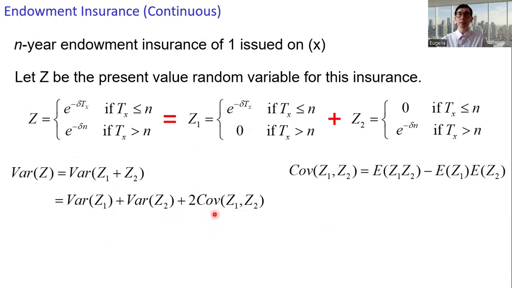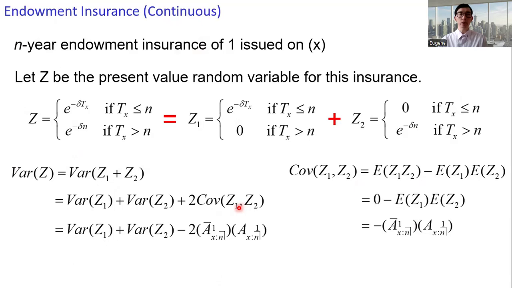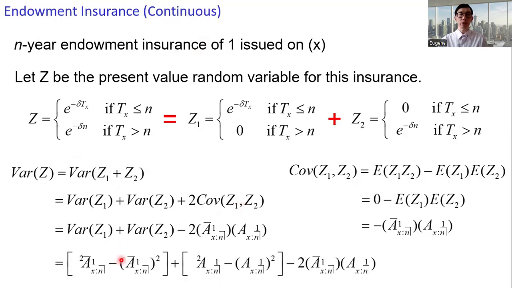The covariance is the expectation of Z1 Z2 minus the expected value of Z1 times the expected value of Z2. Z1 and Z2 are mutually exclusive, so Z1 times Z2 here is 0. And then we can get the covariance term in terms of the big A notations, and we can rewrite the variance of Z in terms of the various big A notations.